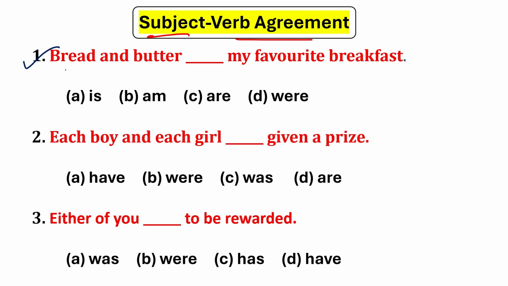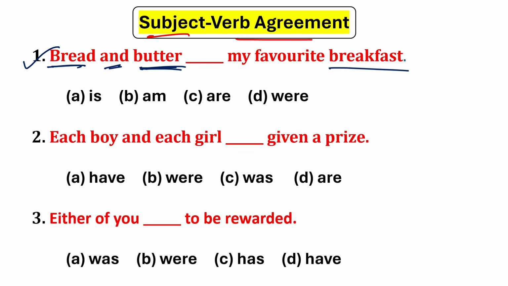Look at the first one: bread and butter dash my favorite breakfast. Many students may think that there are two nouns. The first one is bread, the second one is butter, and the conjunction and is used. That means bread is the first subject and butter is the second subject, so we have to take a plural verb because the subject itself is plural. Then it is totally wrong.